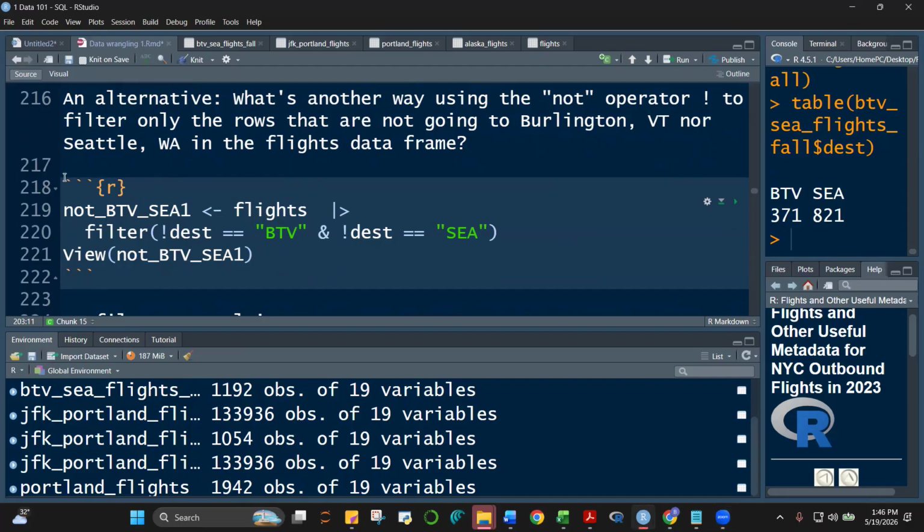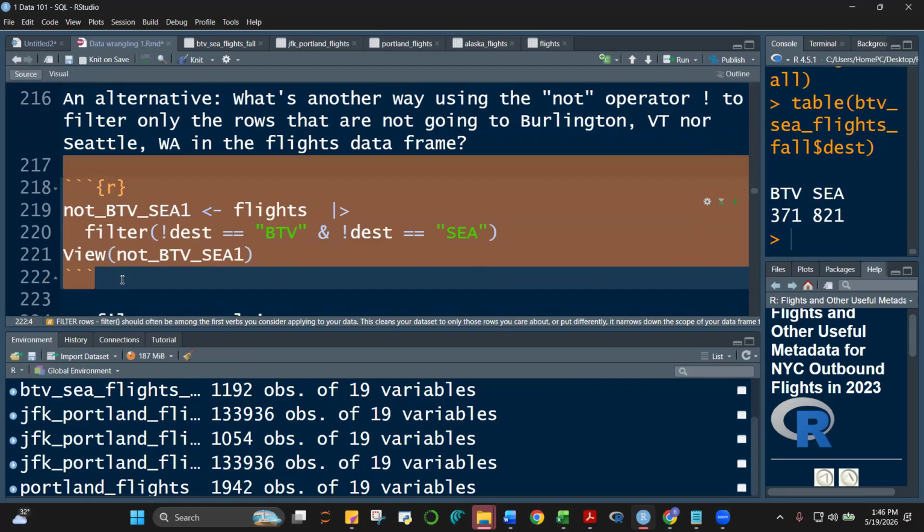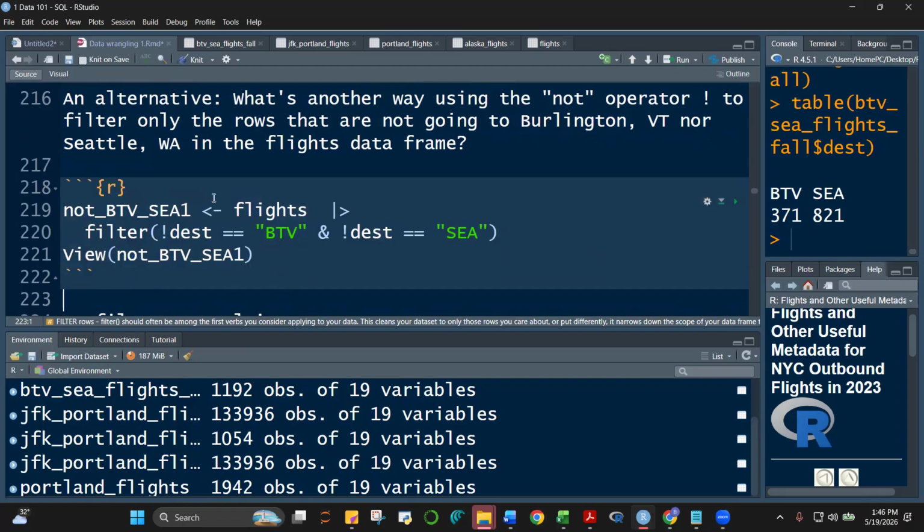Okay? I think I should just do it, class. Sige, kayong gumawa, class. Not BTV, not shuttle, flights, and then we filter, class. Not destination is equal to BTV and not destination is equal to shuttle. So you can see the difference, class.